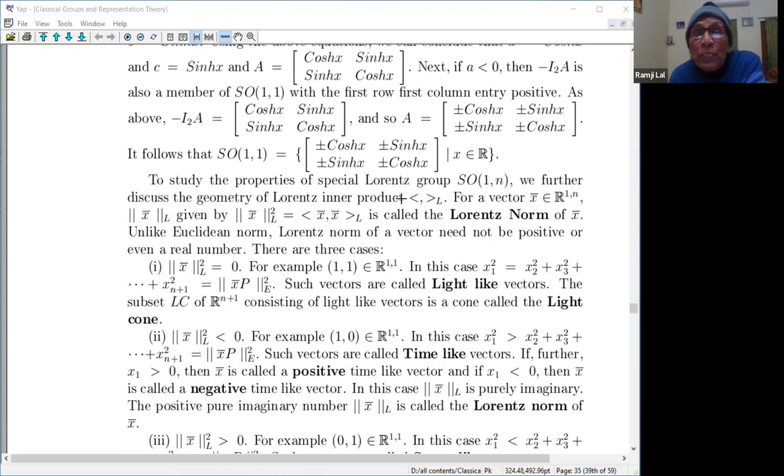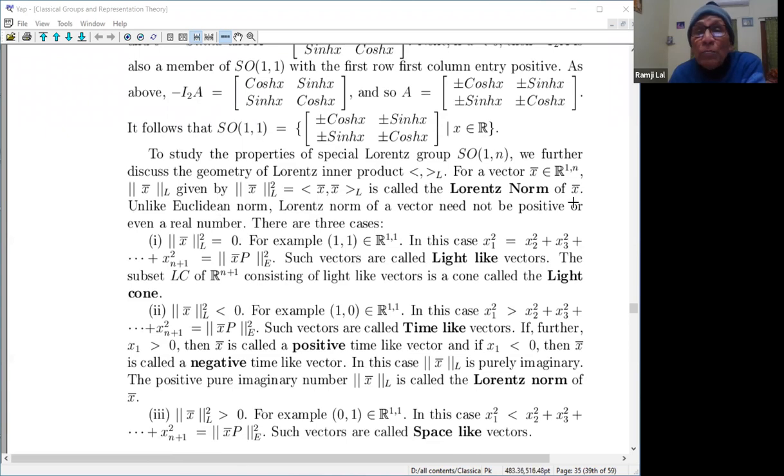To study the properties of the special Lorentz group, we further discuss the geometry of the Lorentz inner product. So we want to know this property, and then you want to see what the geometry is, what is the space of which this is the isometry group. Which space is determined by this SO1n. So that is what we want to see. So we further discuss the geometry of the Lorentz inner product for a vector x. We have already done this, but now we do it a little more explicitly and systematically.